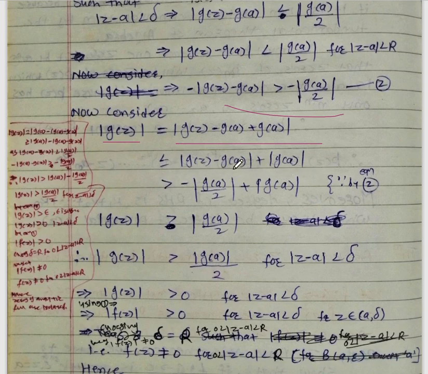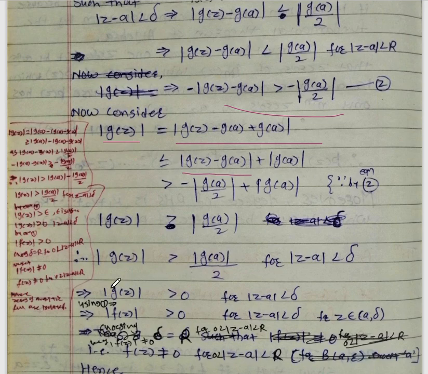Okay, separating the mod. So this can be written as, by putting the value from equation number 2, mod g of a upon 2 plus mod g of a. So we will use equation number 2 for this. Okay, so if you take the addition or subtraction for this term, you can write mod g of z greater than mod g of a upon 2.